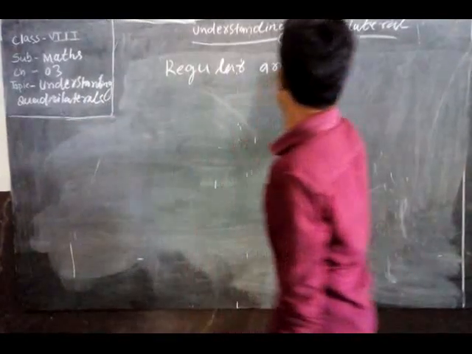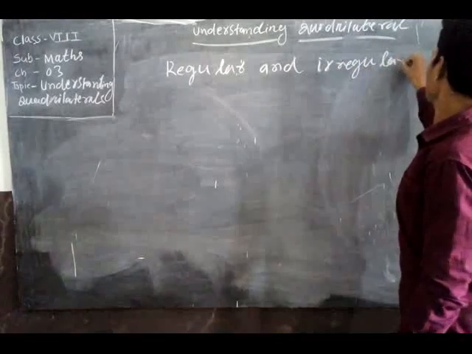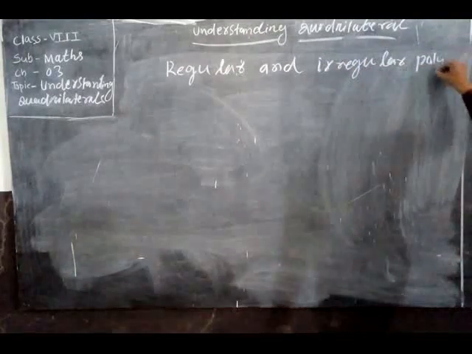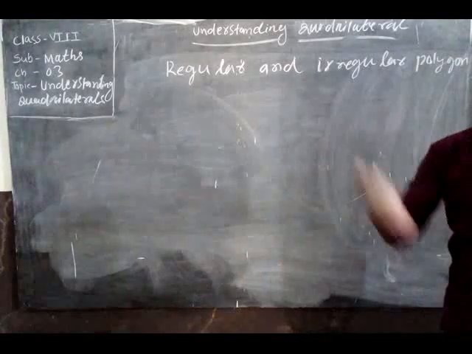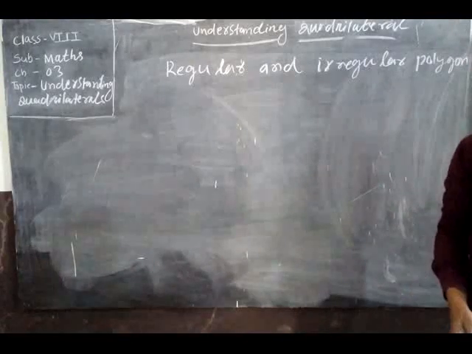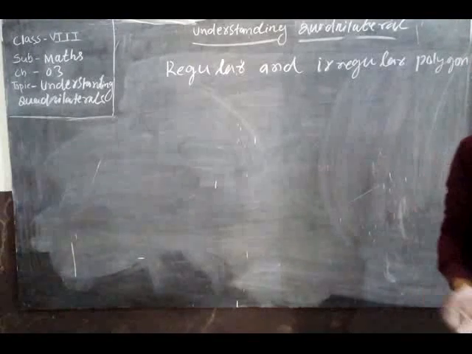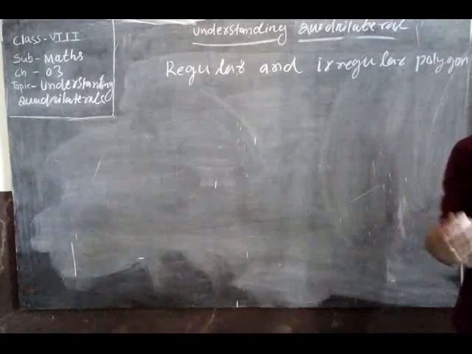Regular polygon means what? Regular polygon means the polygon whose all sides are equal. A polygon whose all angles and all sides are equal is called a regular polygon.